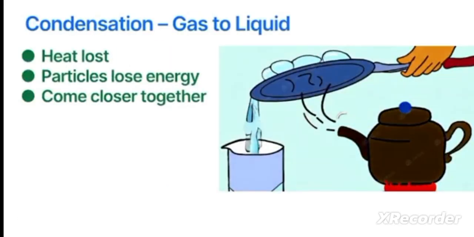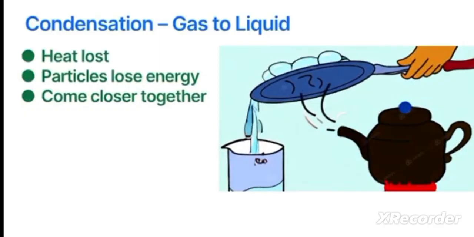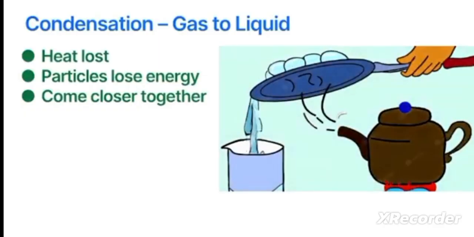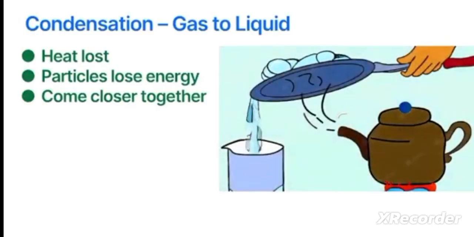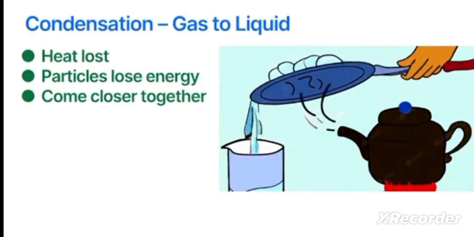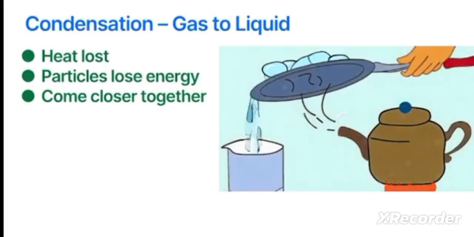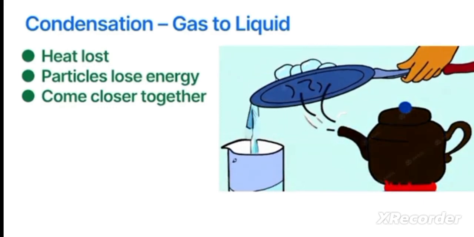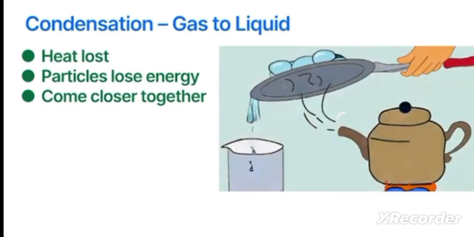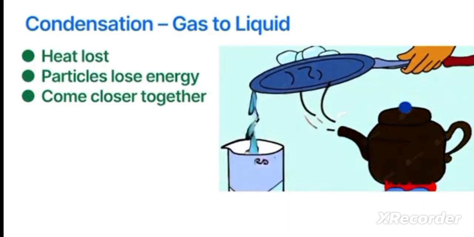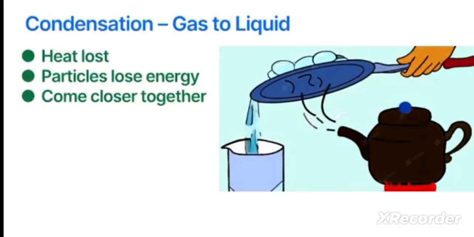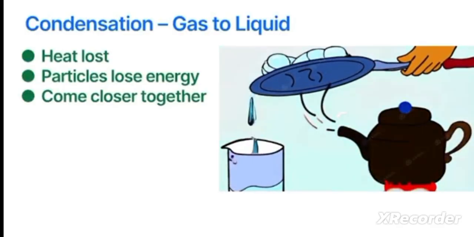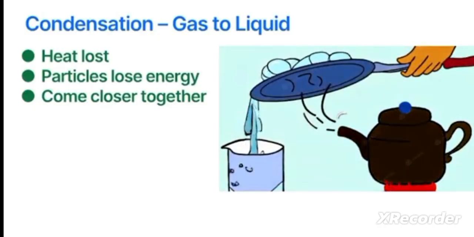Condensation. Condensation is the process where a gas changes back into a liquid. This happens when gas particles lose heat to their surroundings. As they cool down, the particles move more slowly and lose energy. They start to come closer together as the attractive forces between them become stronger. Eventually, the gas becomes dense enough to form a liquid.